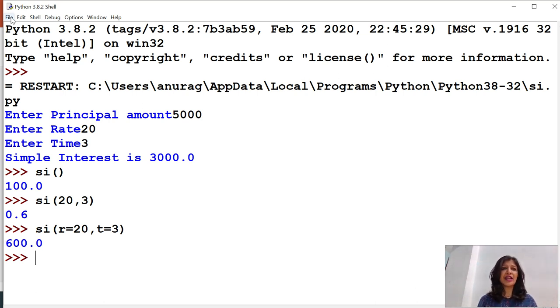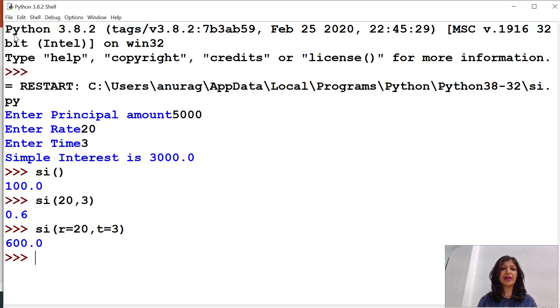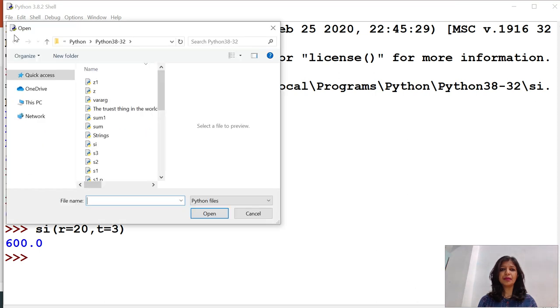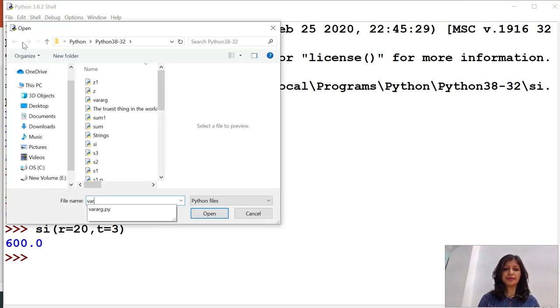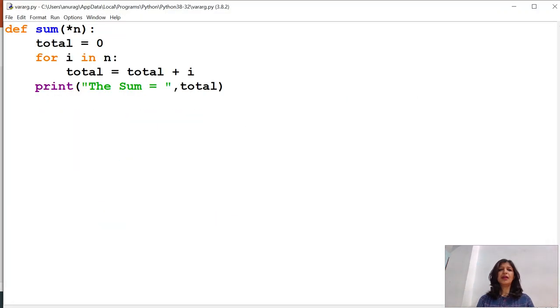To understand variable length argument, we will see another program. Here is the program to take the summation of numbers which are provided by the user.